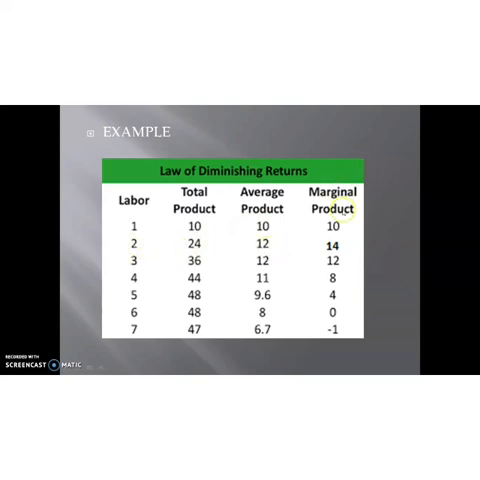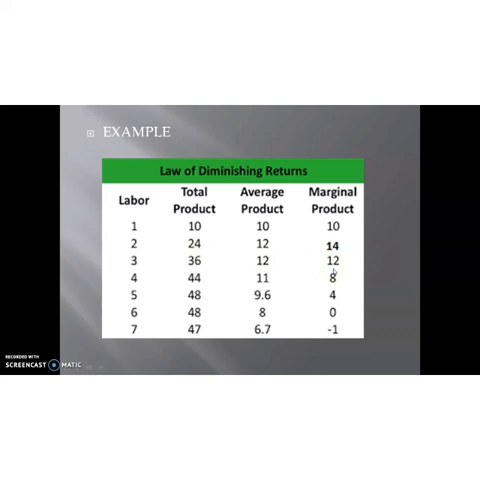Then marginal product. What is the marginal product? MP is equal to TPn minus TPn minus 1. That means TPn, that is 24, minus 10, that is 14. Then in the next case, if the labor quantity is 3, the total product is 36. So average product is equal to 36 divided by 3, that is 12. Then marginal product means 36 minus 24, that is equal to 12.